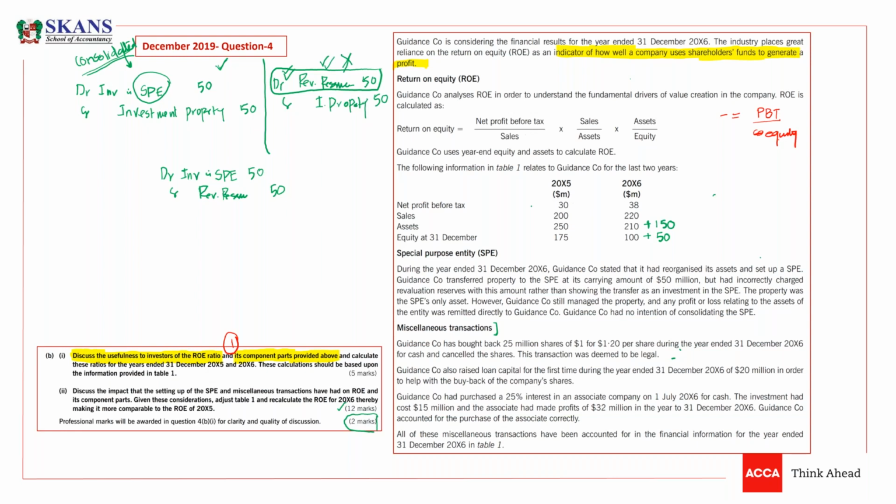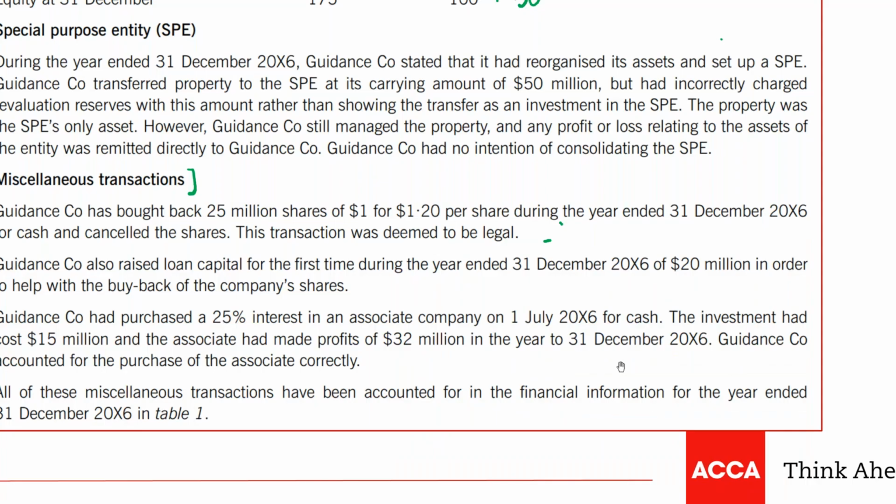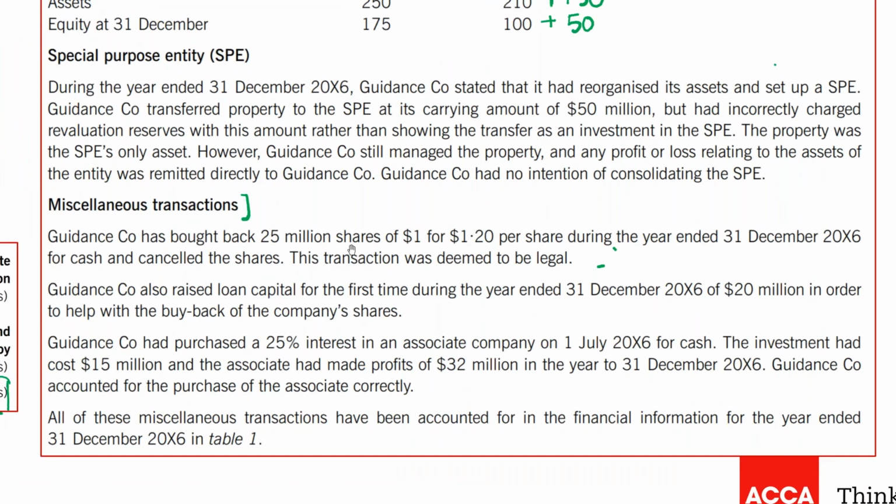Now, the first transaction: the guidance company has bought back 25 million shares of $1 par value, at 1.2 per share during the year ended 31st December 2006 for cash, and cancelled the shares.